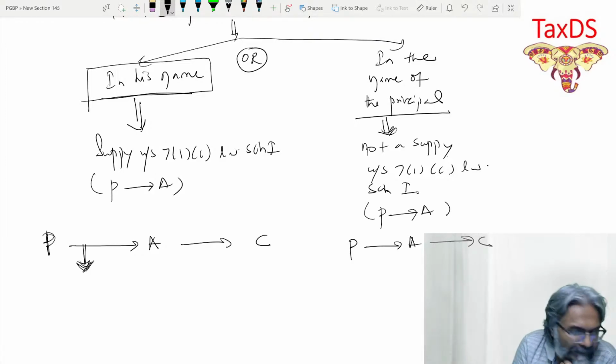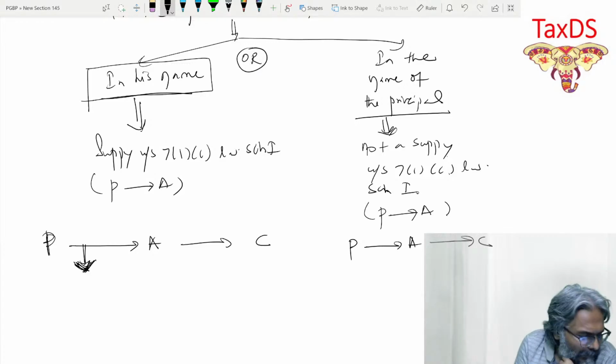From principal to agent, students, whether it is going to go for a tax invoice or a delivery challan. Simple question.